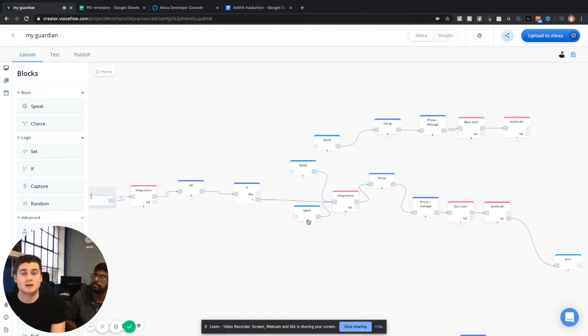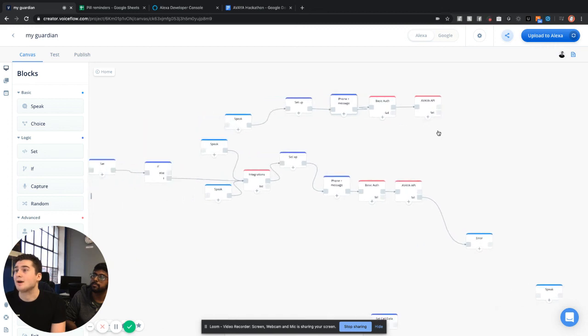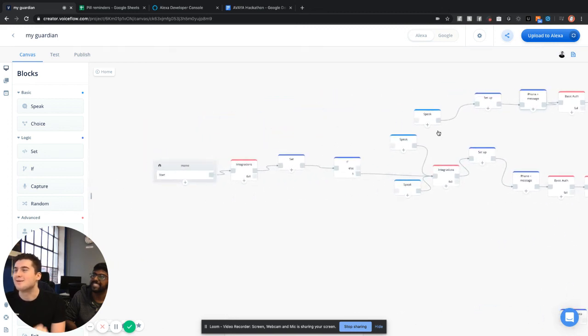And so that is the My Guardian app. If we had a couple more hours, it would have been fully polished, but we did our best in the hackathon time we had. Thanks so much. And this was for the healthcare category.